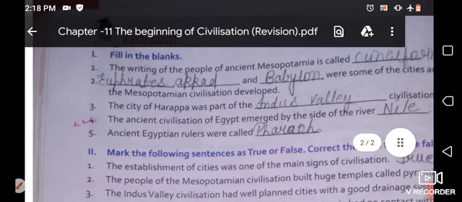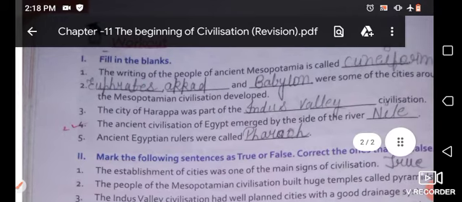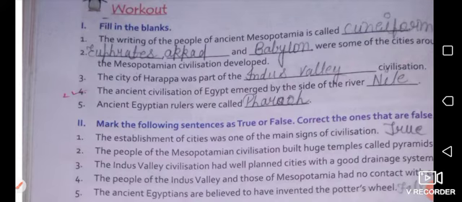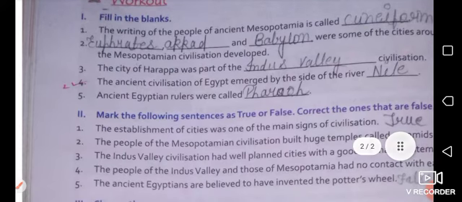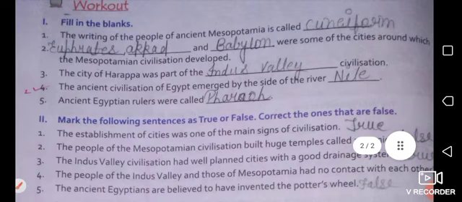So what is the spelling of Euphrates? The spelling of Euphrates is Euphrates. Akkad, and Babylon. Okay. The third one is: the city of Harappa was part of the dash civilization.